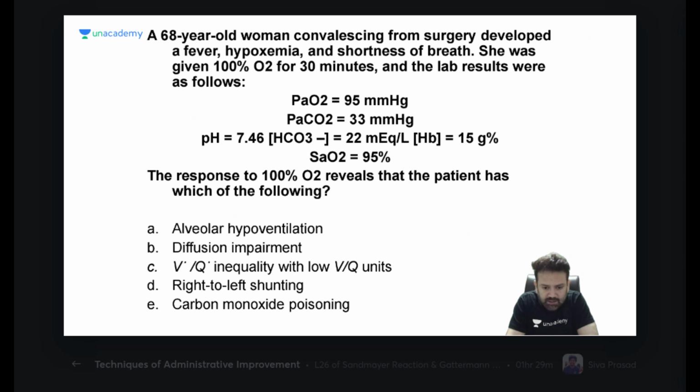Okay. So what is this? We just discussed about that also. A 68-year-old woman after surgery developed a fever, hypoxia, and shortness of breath. She was given 100% oxygen for 30 minutes, and the lab result was this. The response to 100% oxygen reveals that the patient has which of the following? Very basic, simple question.